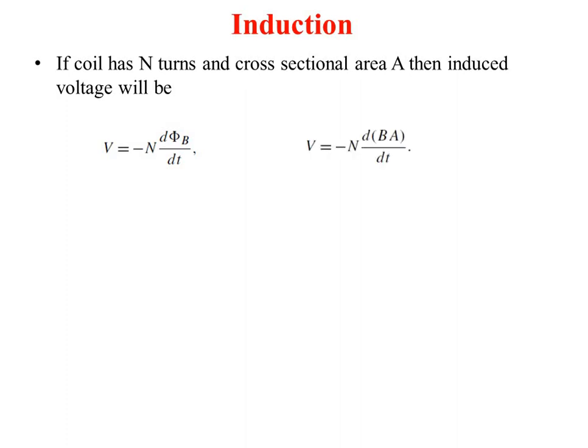Or you can write it as V is equal to minus n d(BA) by dt, where B is the magnetic field and A is the cross sectional area, because flux is the magnetic field times the cross sectional area it passes through. So if phi B is given as BA, then V is equal to minus n d(BA) divided by dt.